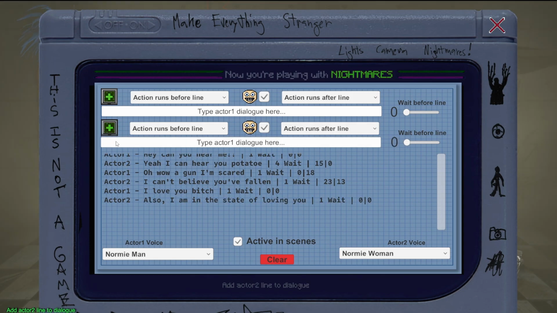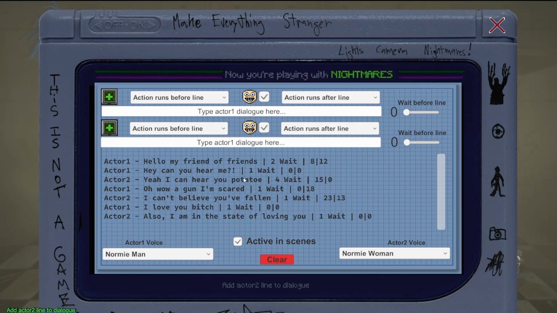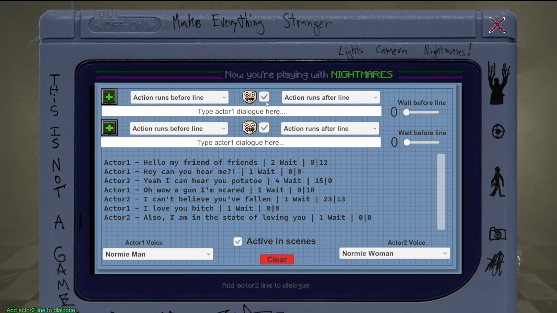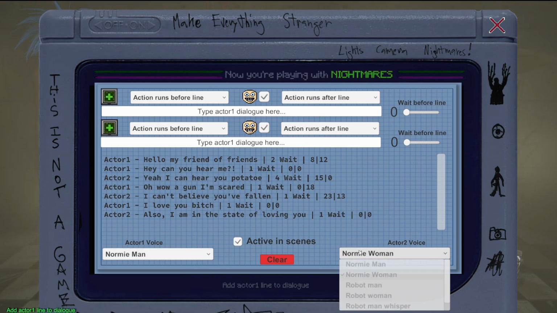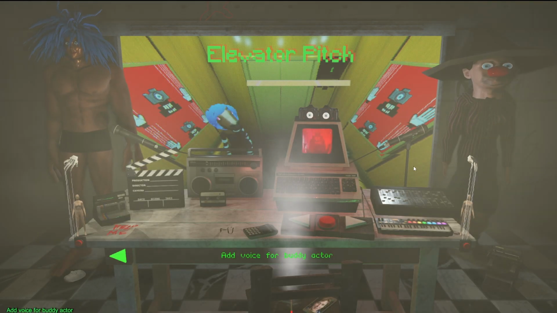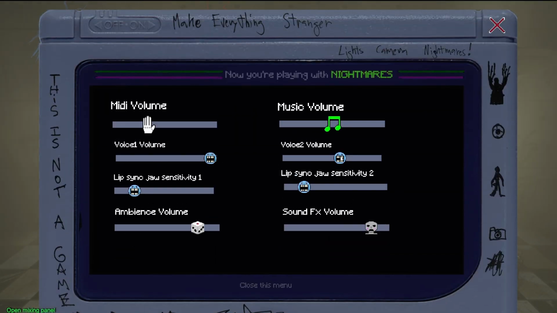Alright, an important thing here, here's our text, is these little checkboxes right here. If you check these, it will make it so no matter what, before the dialogue line is spoken, it will take the camera and try to frame it up on the actor's face. I have it on for both of these. Otherwise, you can use the camera controls that are in these pop-ups. But yeah, so there we go. We made a little thing. And we're going to choose our voices. Maybe we'll go with a robot woman whisper for that one. And then I'm just going to make sure the voice volumes are up. Oh, that one was down. Okay.